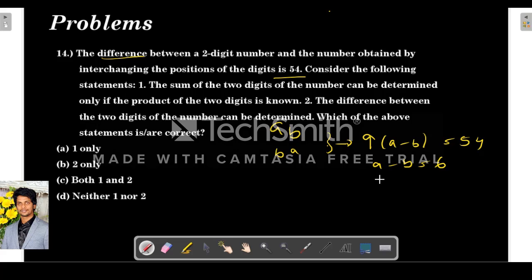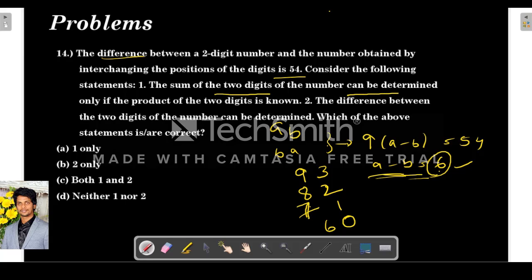Now they are telling us to consider the following statements. First, let us see how many combinations are possible for this. If A is 9, then B is 3, right? Because the difference between the digits is 6. If A is 8, then B is 2, 82. If A is 7, 71. A is 6 means 60. And below it, it is not possible because the difference is 6.